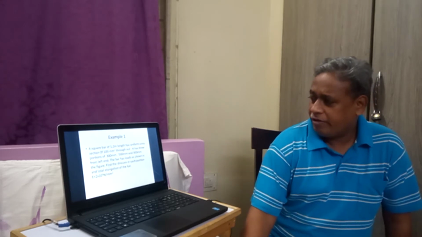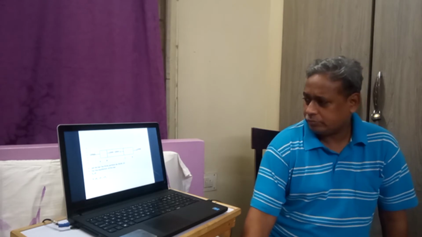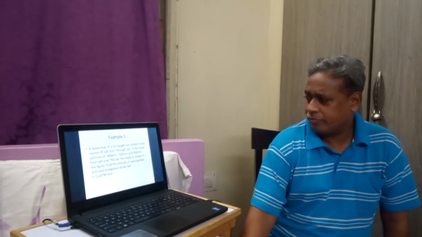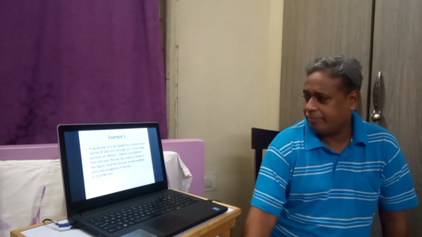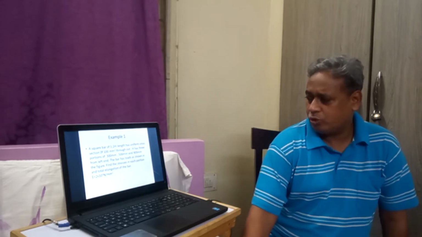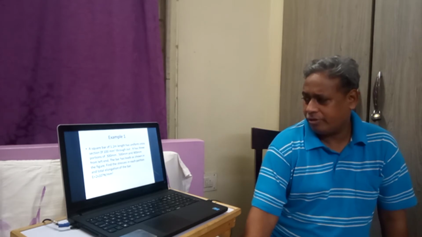So we have seen an example where this body has a length of 1.2 meters, that is 1200 mm. Each portion is 300, 500 and 400 mm. So the left portion AB is 300, BC is 500 and CD is 400, and they are pulled by two forces of 100 kilonewtons here and 150 kilonewtons here. 50 and 100 kilonewtons are acting here.